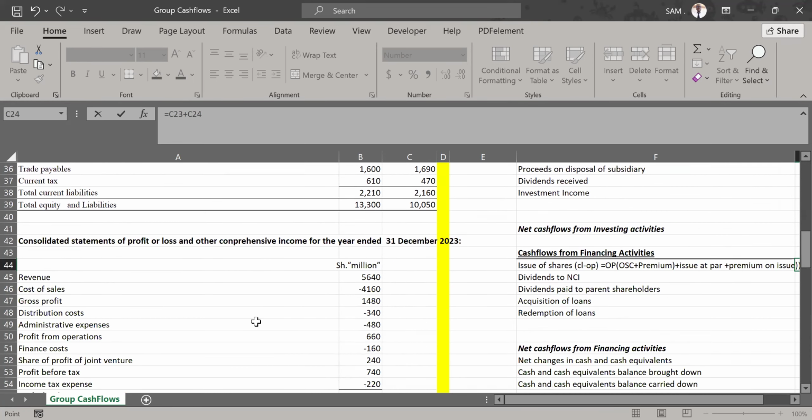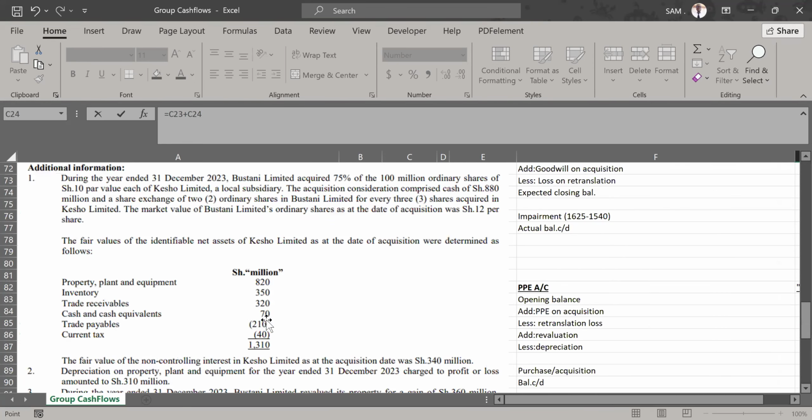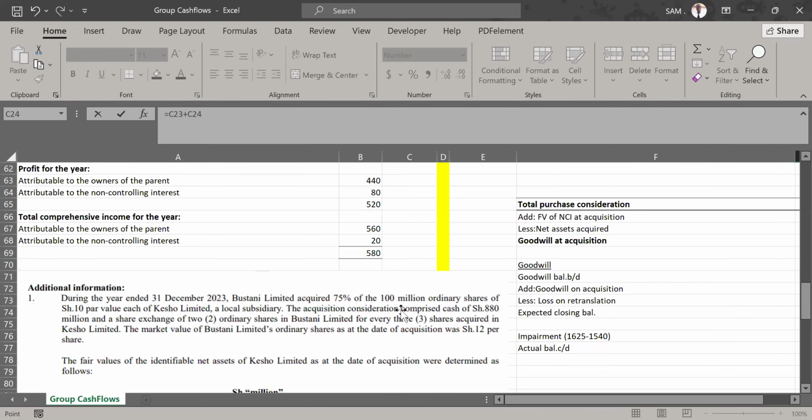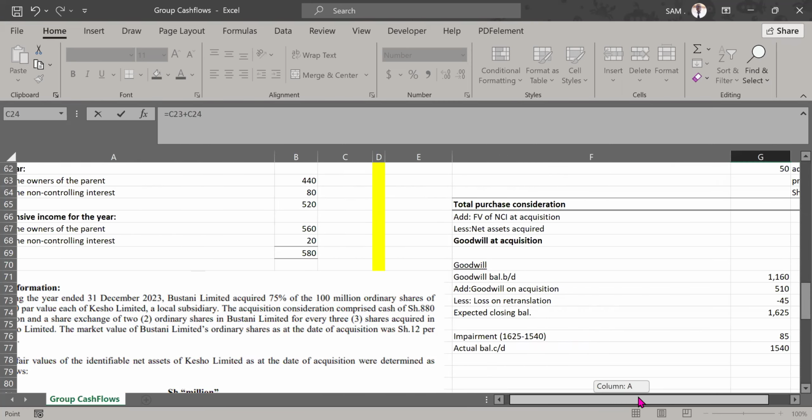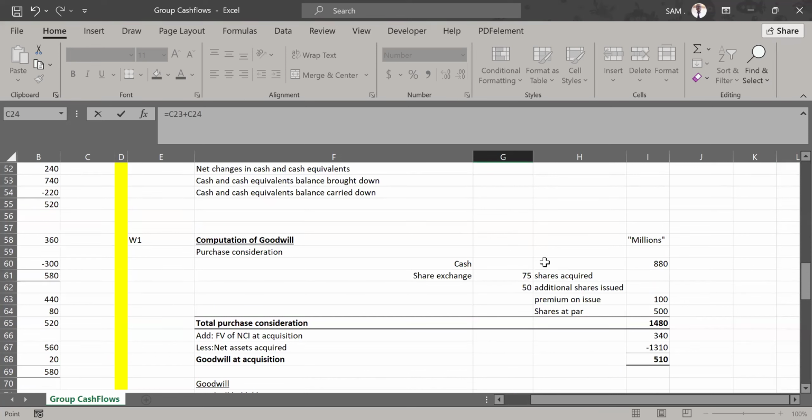There was an acquisition in Note 1, and in that acquisition, we also did a share exchange. And we've already done that computation in our goodwill computation here. You see the share exchange. So it means we brought on board more share capital. And it was in two parts. There was that part we issued at par. I'm adding the 500. You see it here.